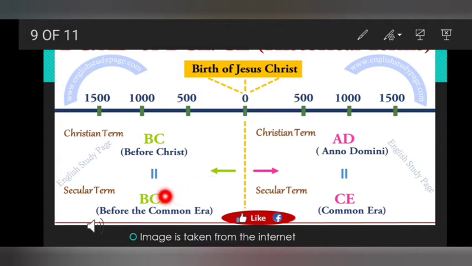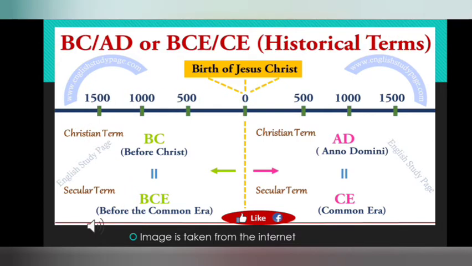Now, in the historical, secular terms, the time before the birth of Jesus Christ, to the left side, is mentioned as BCE. And the time after the birth of Jesus Christ is mentioned as CE, Common Era.